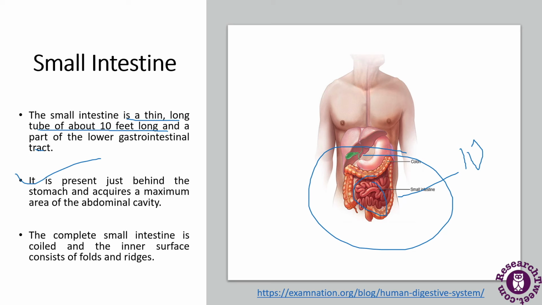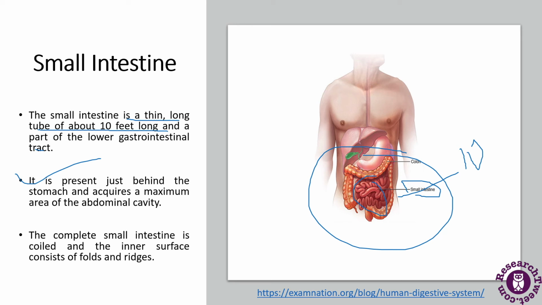The small intestine is named for its small diameter, but it is very long in length.